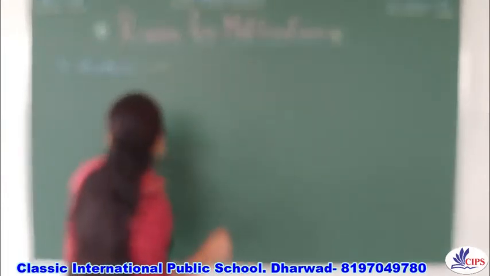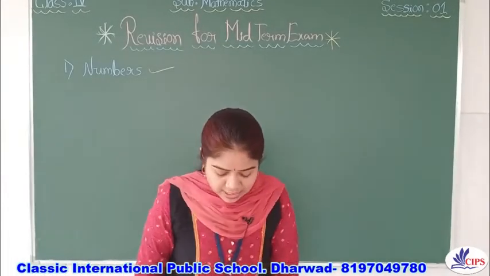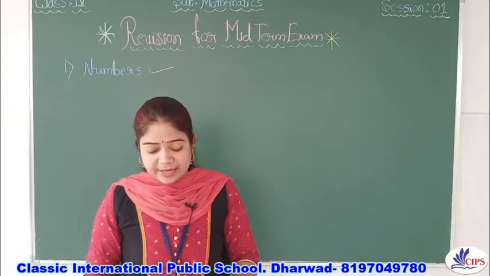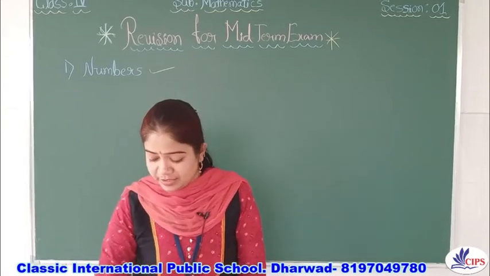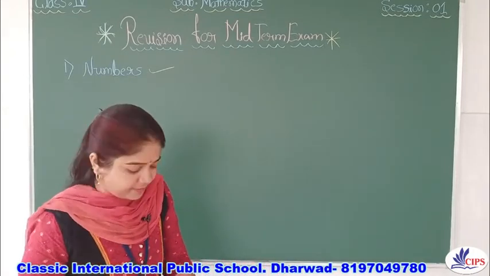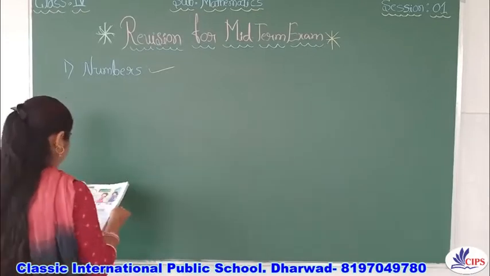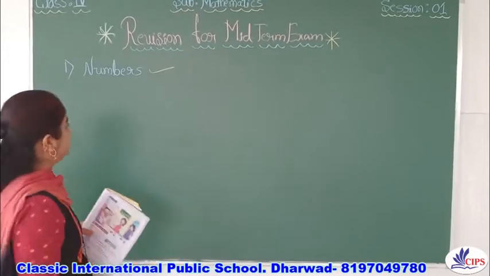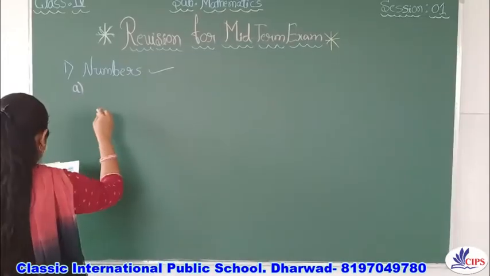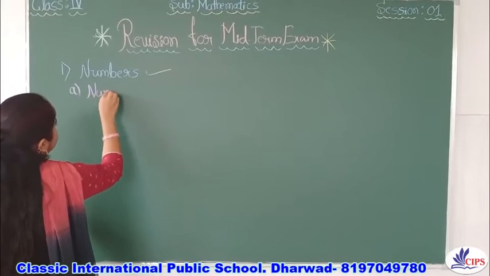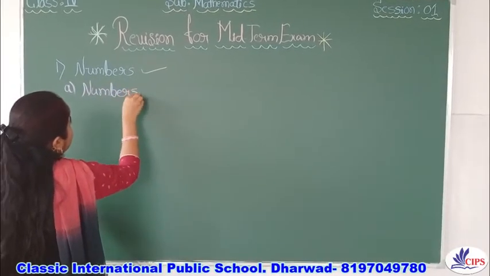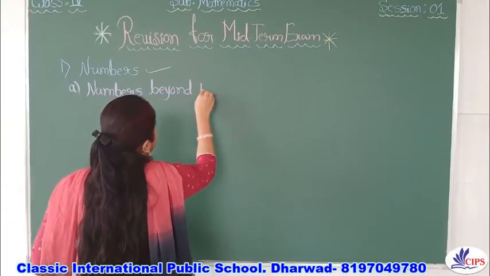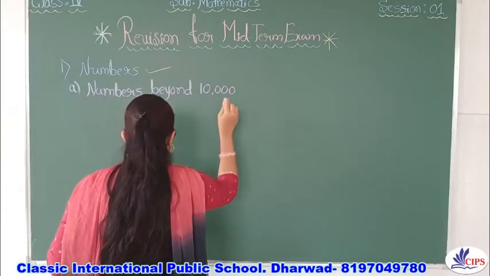As you know, children, about the numbers chapter, under that you have already learned about numbers beyond 10,000, right? I will just revise. We'll write on the board one by one. In that, we'll discuss numbers beyond 10,000, right?